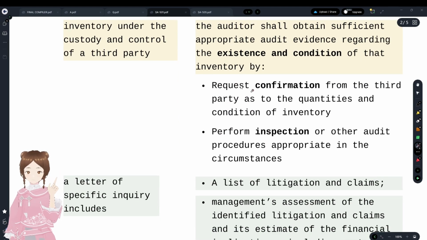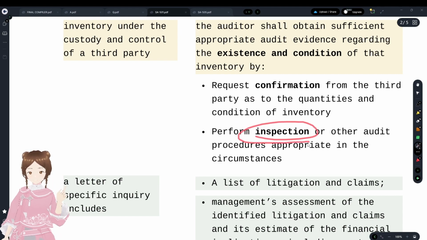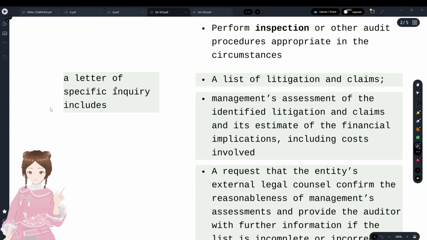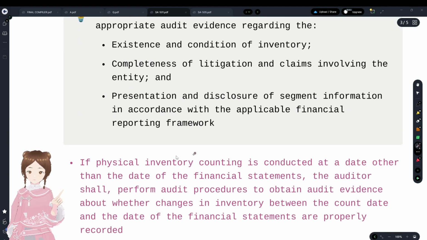Through what? Request confirmation from the third party as to the quantities and condition of the inventory. You have to get a confirmation and perform inspection, that is, obtaining audit evidence directly by the auditor in appropriate circumstances. Usually they write only this in the case or scenario given in the examination. Also do write this inspection point. And this is with regard to litigation and claims.